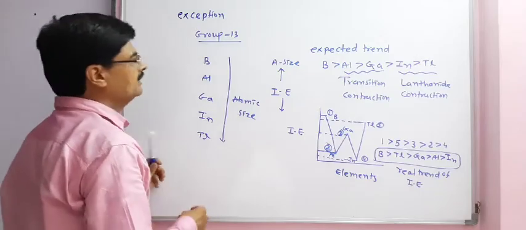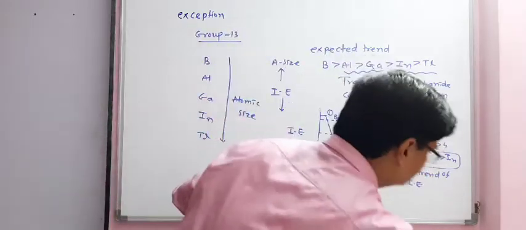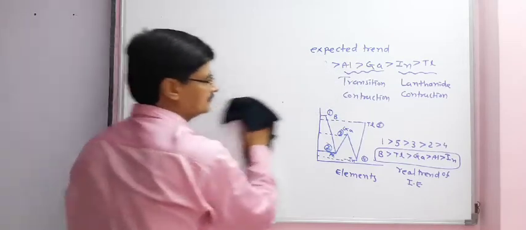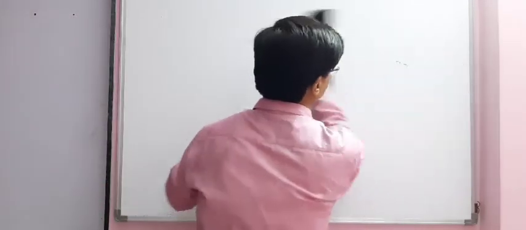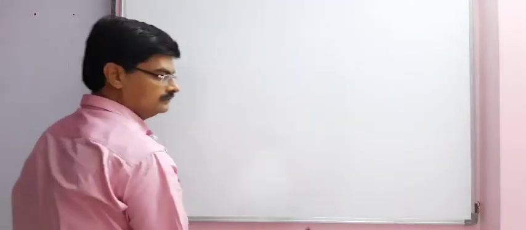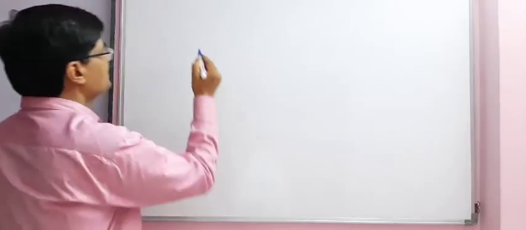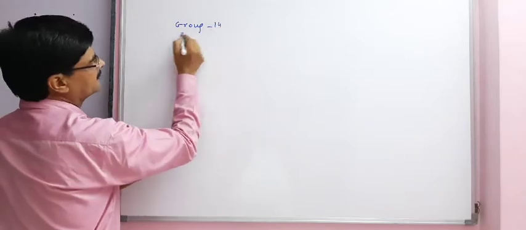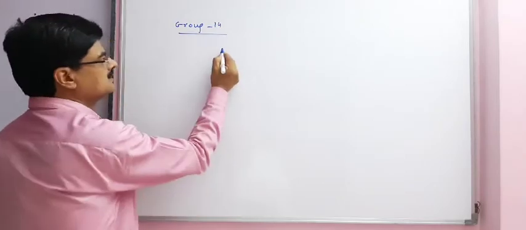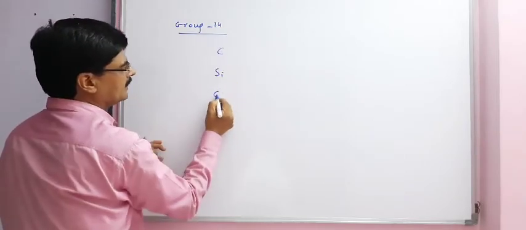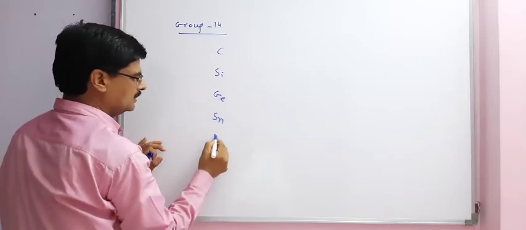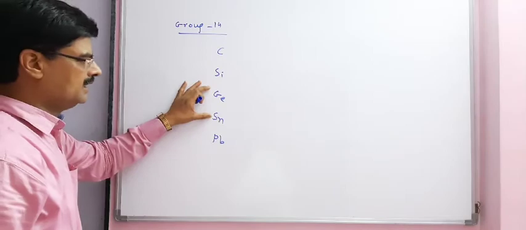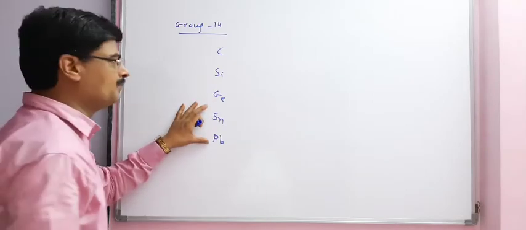In the same way we study group 14 elements. Group 14 elements are carbon, silicon, germanium, tin and Pb, plumbum.